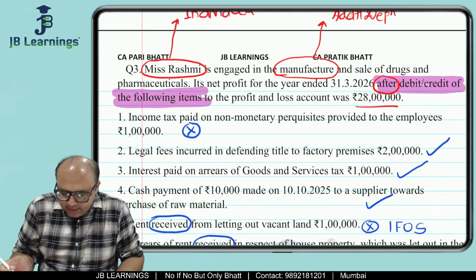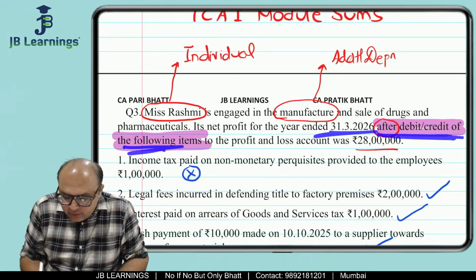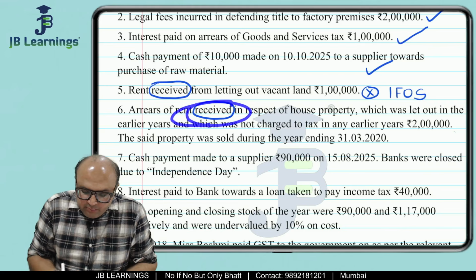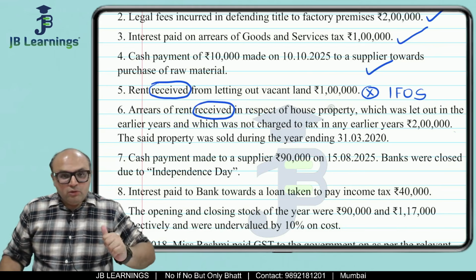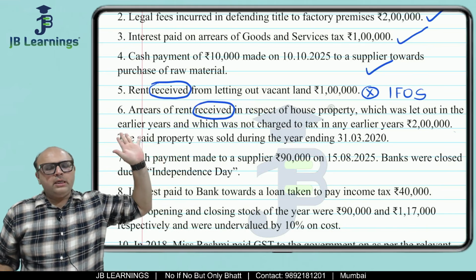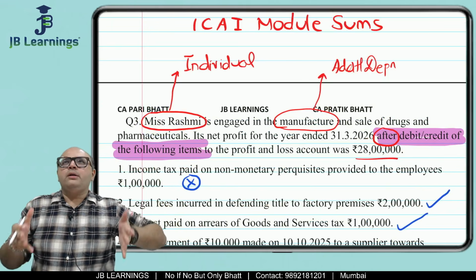How did I understand this? After debiting and crediting the following items. So they have credited this item in the P&L account. Now they are saying the property was sold in 2020. So it means Rashmi is not the owner of the property now.